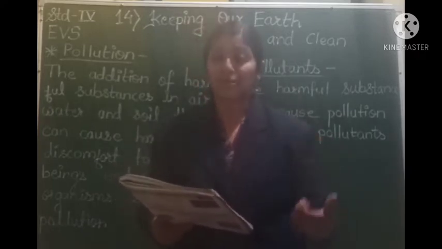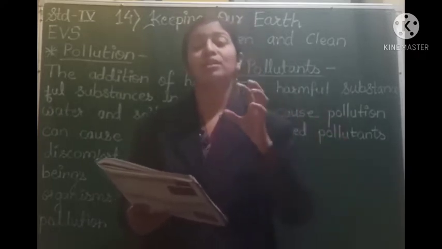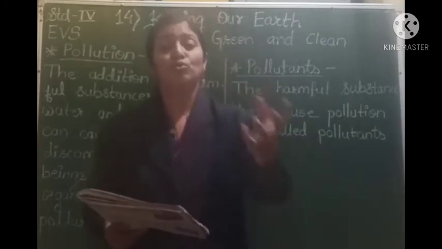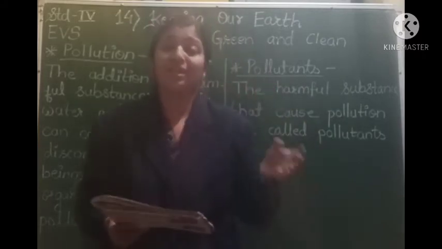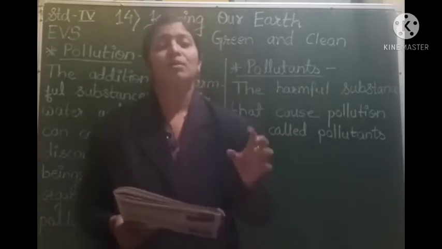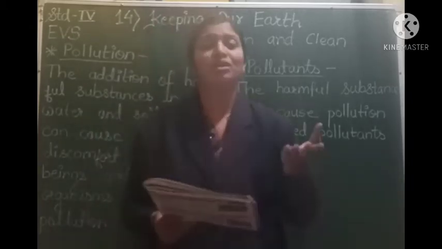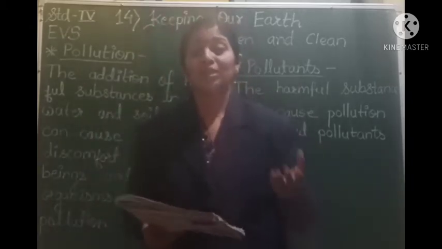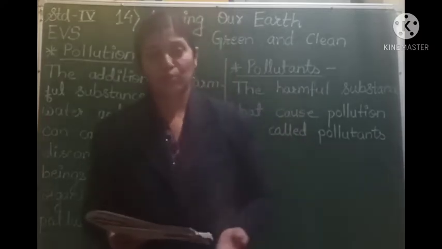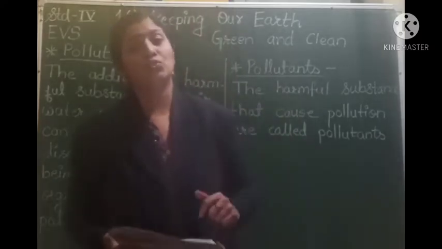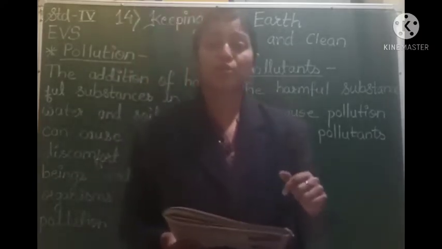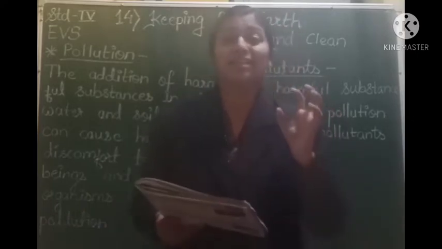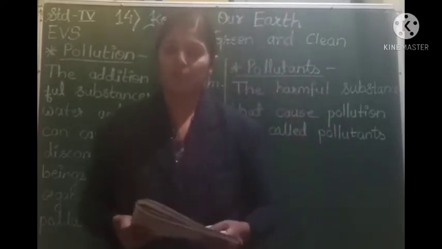Some treatment should be done on them so that the dirt is removed, pollution or the chemicals are removed, and then it can be let out into the rivers. But if it is directly left into the water bodies, then surely the water bodies are going to get polluted. So these are the few things which we can do in order to protect the water bodies from getting polluted.